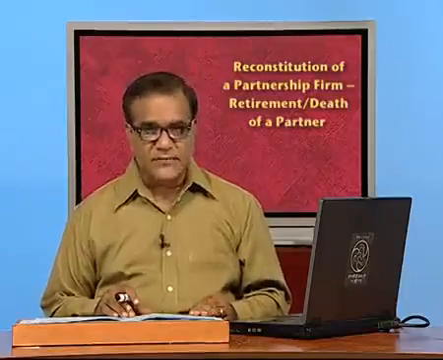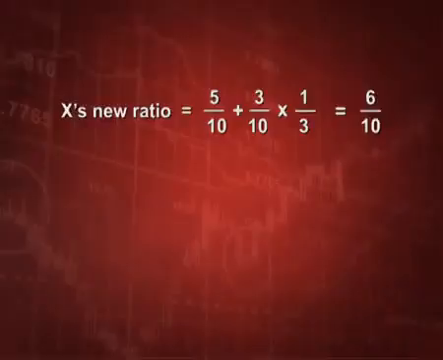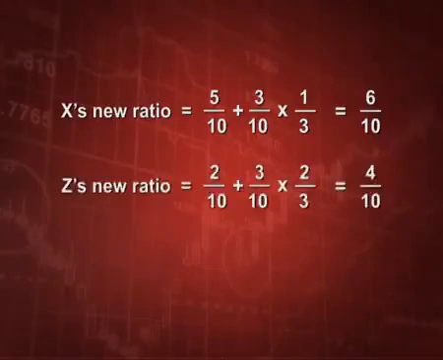So, let us calculate now what will be the gain for X and Z. Now, X's new ratio will be his old ratio plus the gain, that is 5 by 10 plus 1/3 of 3 by 10, which makes it 6 by 10. Similarly, for Z, we will see old ratio 2 by 10 plus 2/3 of the gain 3 by 10, that makes it 4 by 10.